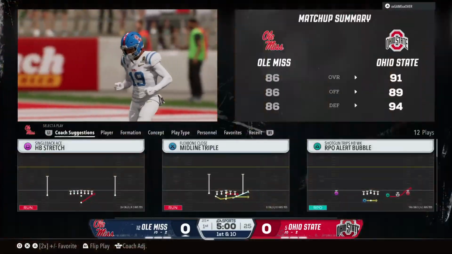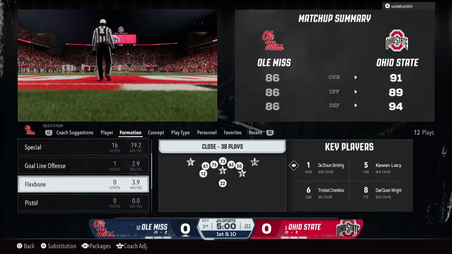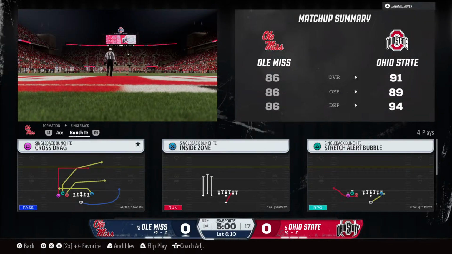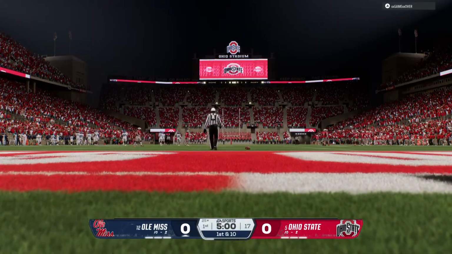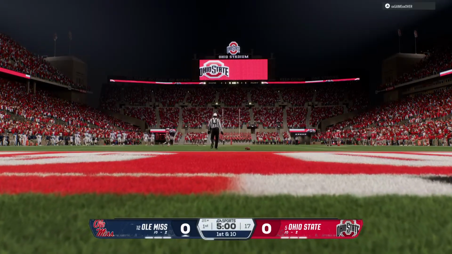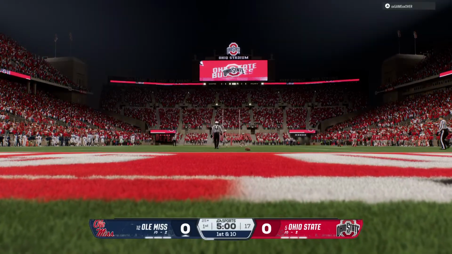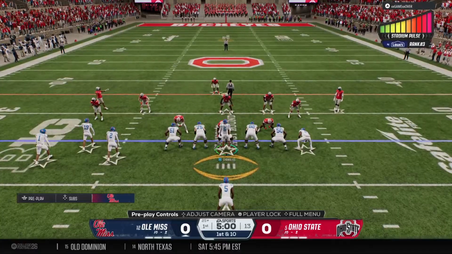No return attempted there. Showing a bunch formation now.